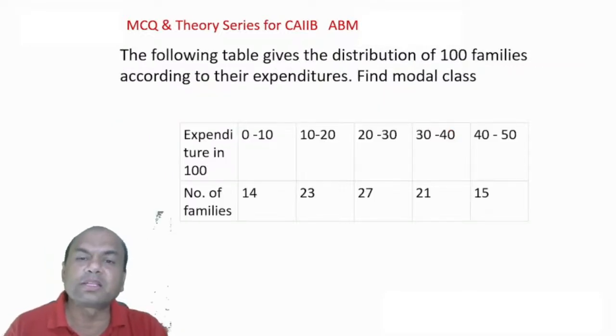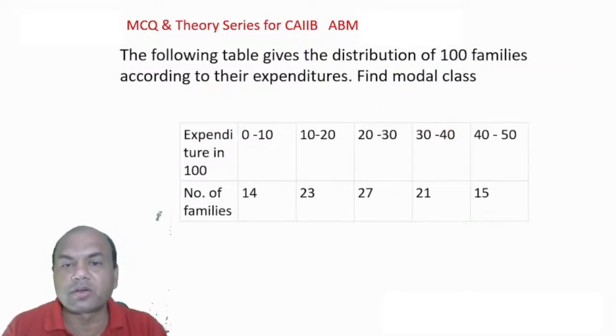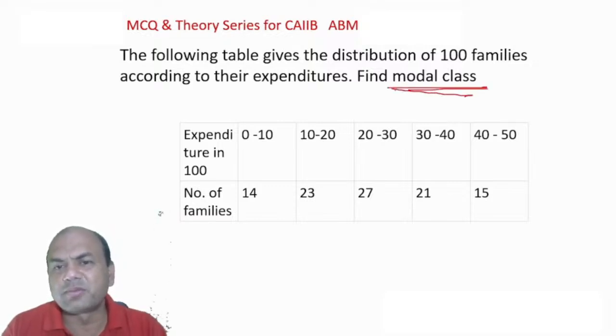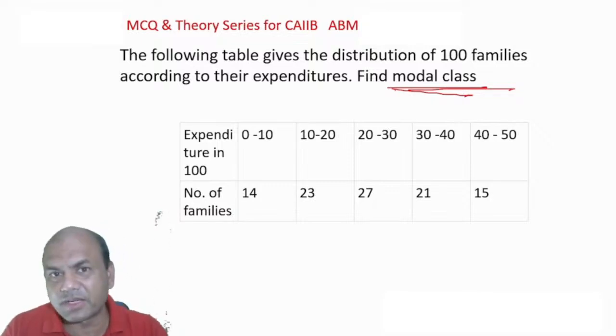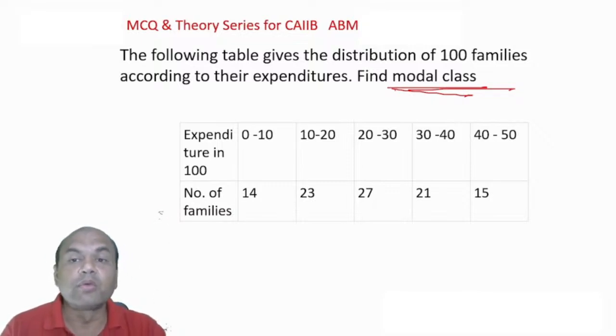The following table gives the distribution of 100 families according to the expenditure. Find a model class. Simple. Let me see who can give me the fastest answer. Model class. Model means what? Just now we did mode. What was mode? Modal means that class which is having the highest frequency. So which is having the highest frequency? Number of families. This is F.